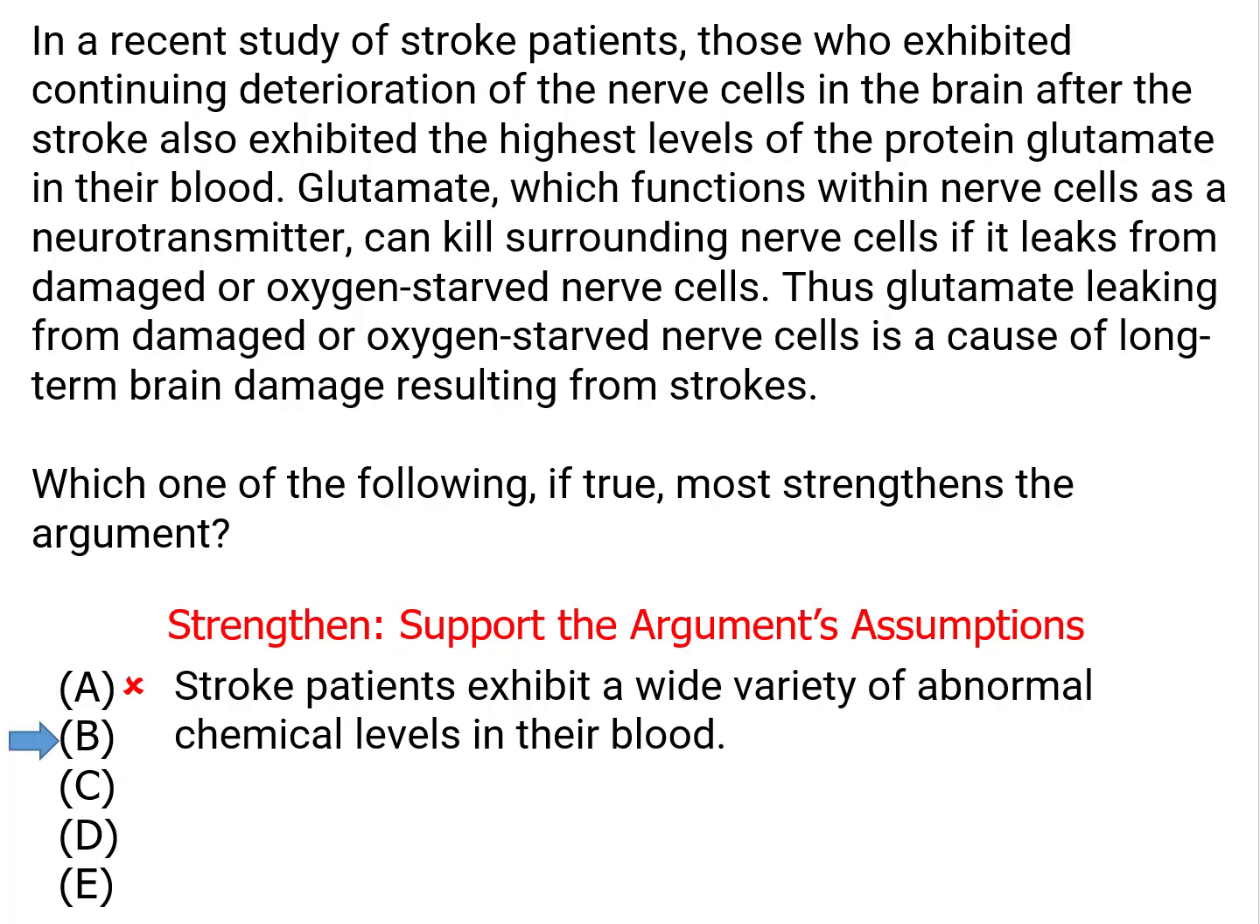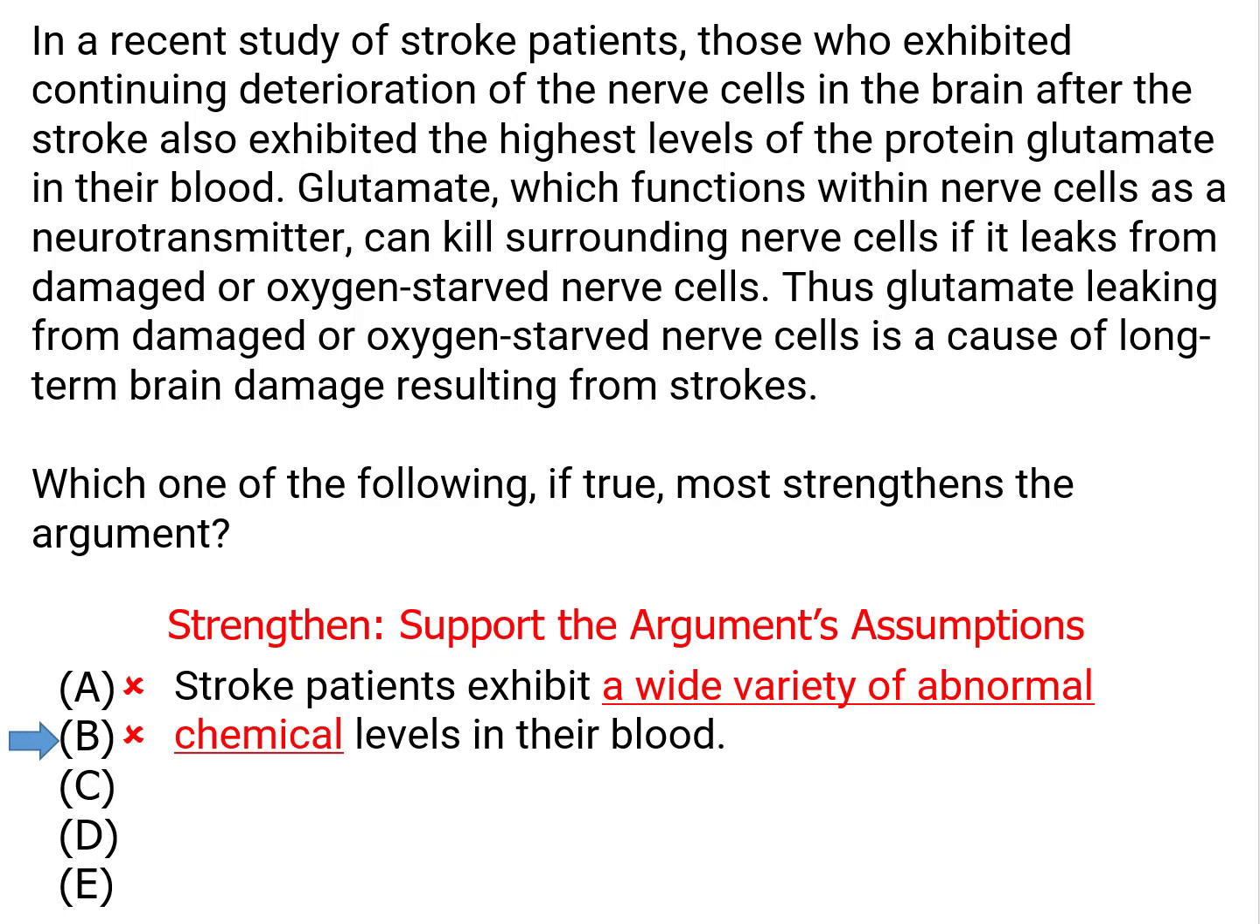B also hurts the argument because it puts a wide variety of weird stuff in the blood of stroke patients. So some of that weird stuff could be what's causing their brain damage, not glutamate. We don't want extra candidates for the damage. We want to narrow the candidates down to just glutamate.